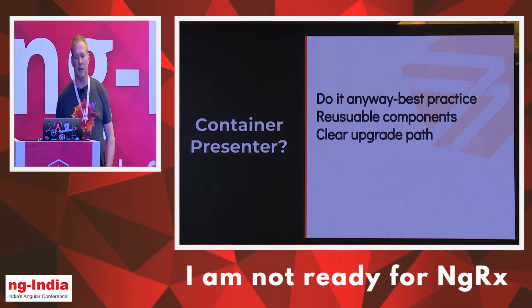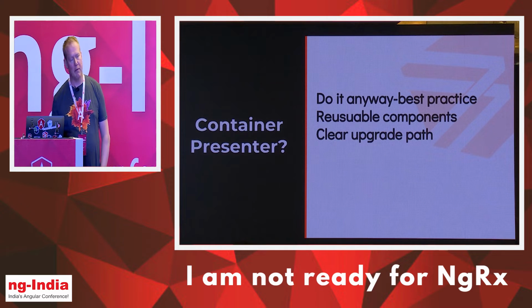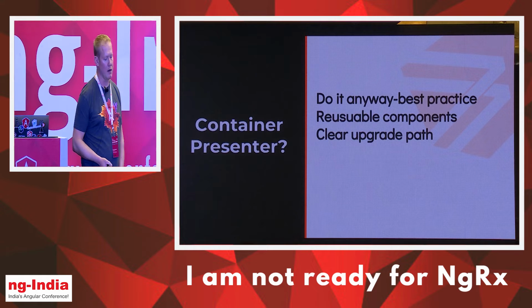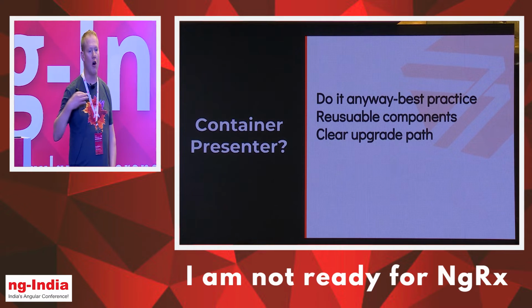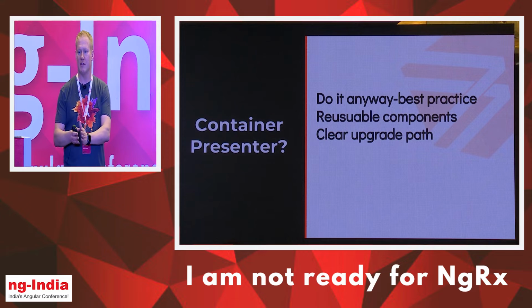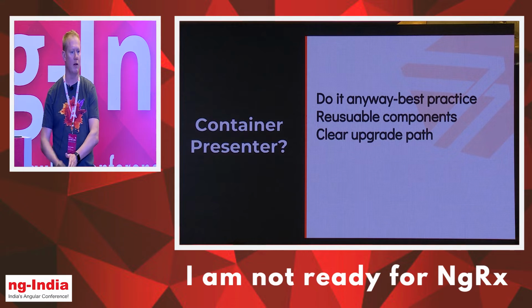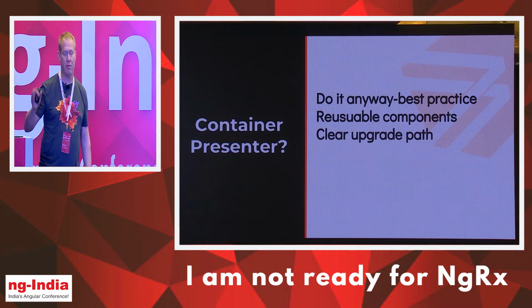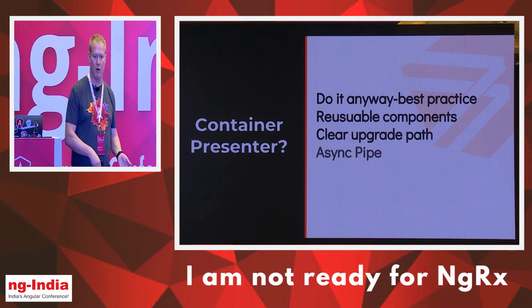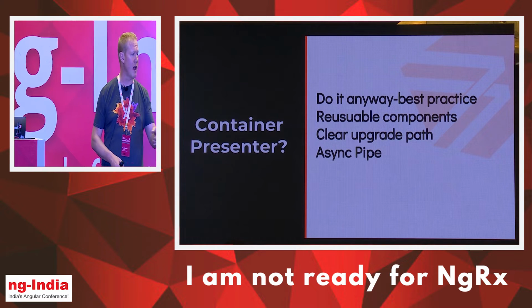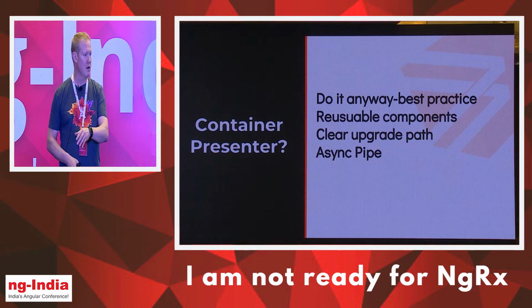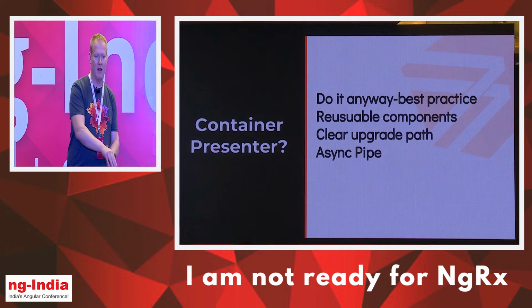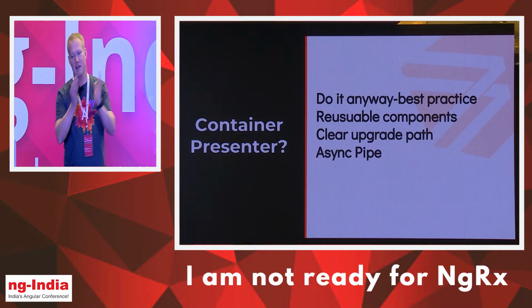The other big advantage here is the async pipe. You can obviously use the async pipe without doing container presenter, but it's just a lot easier in my mind with container presenter. What I mean by that is the container can call the load, get the data, and then using the async pipe, pass it down to the child component. It's nice, it's clean. I get the change detection, so that's the better performance, because now on that child component, I can set the change detection strategy to OnPush. Since it's going to be immutable, anytime I get a new value onto the stream, it's going to unwrap that and send it down to the child component.